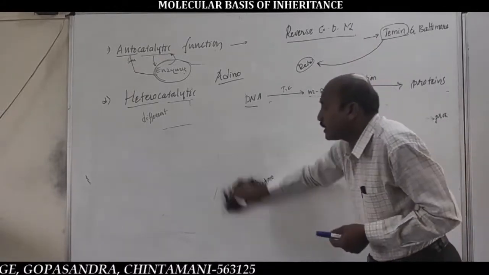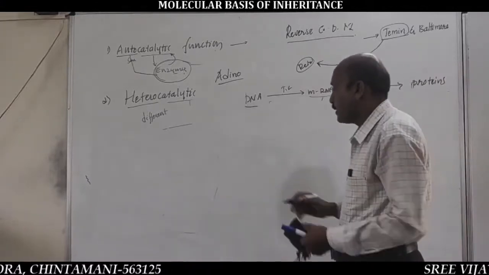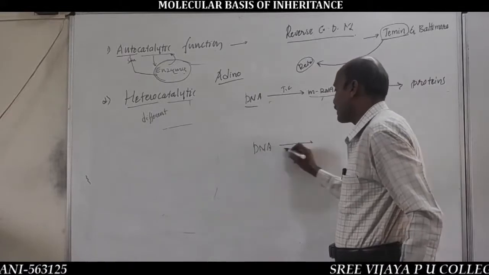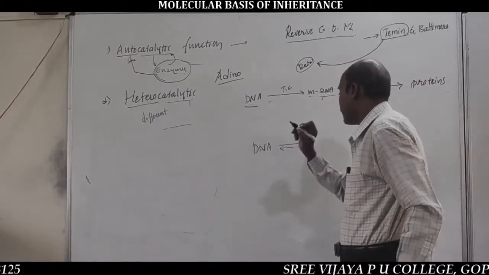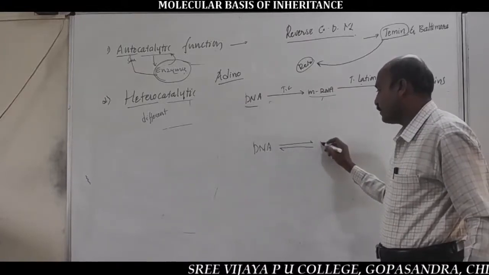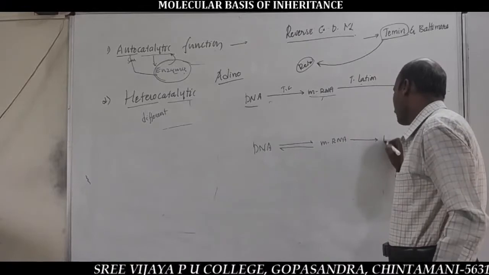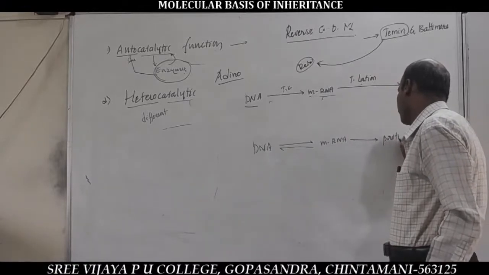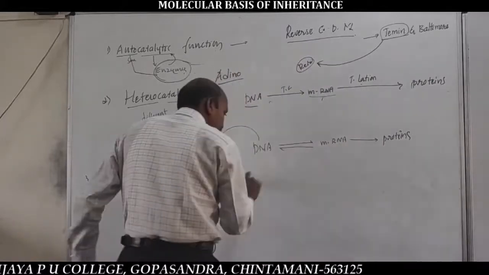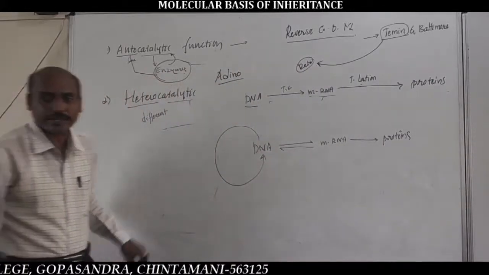So the equation form of Teminism is important. It has already appeared a number of times as a question in NEET exams and KCET exams. DNA to mRNA, mRNA to proteins, and DNA to DNA, one circle for DNA to DNA.